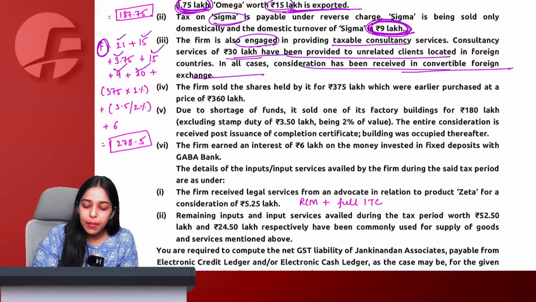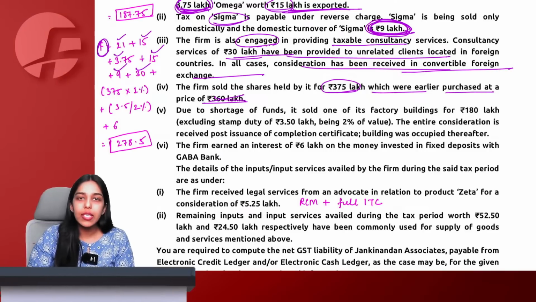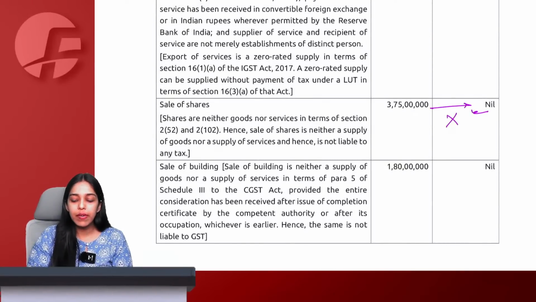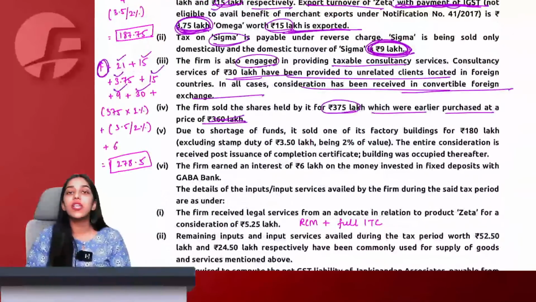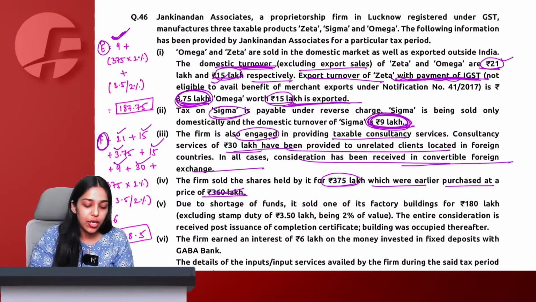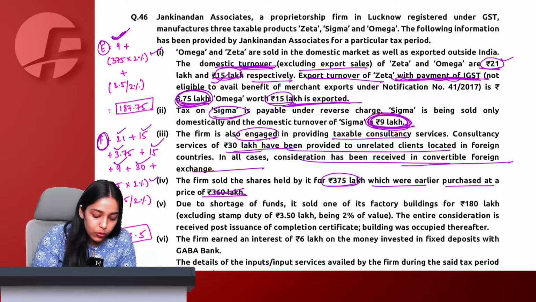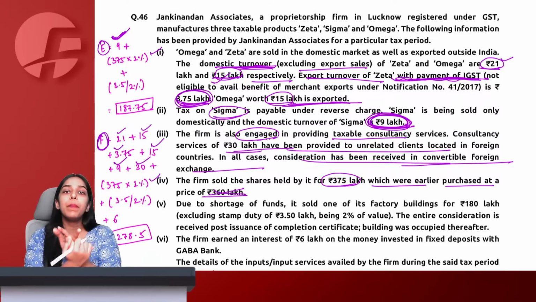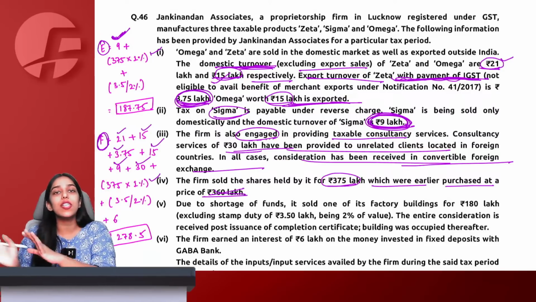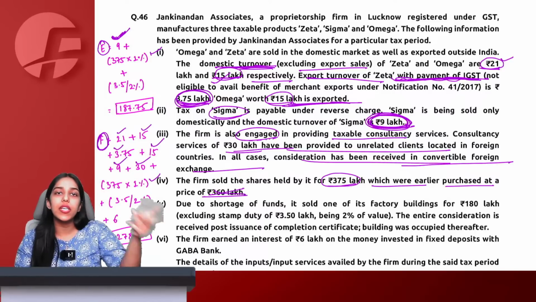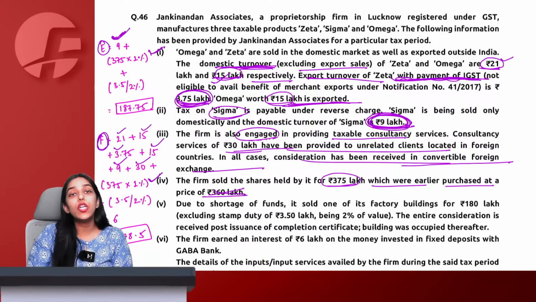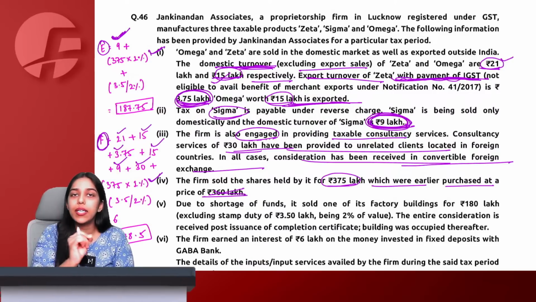Firm sold the shares held by it for 375 lakh, earlier purchased at 360 lakh. Purchase price is irrelevant. On this 375 lakh, no GST will be paid, we know, because securities are neither goods nor services. So on this 375, no GST. But 1% of 375, for my E and F calculation, I will have to take in exempt turnover also, and I will have to take in my total turnover also. Sale of land and building at stamp duty value, then 1% of sale of securities. These things GST you never pay, but while computing E and F for your reversal purpose, you will always take the same. So I will take 375 into 1%, which is the sale price, into 1% for computation of E and F.